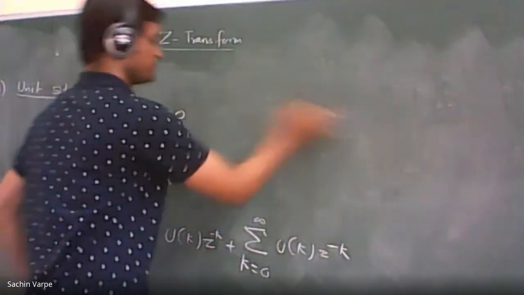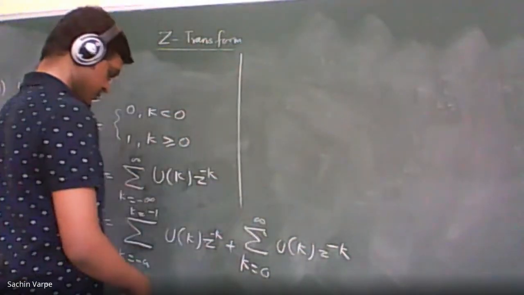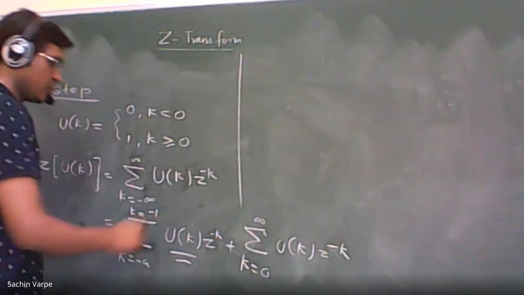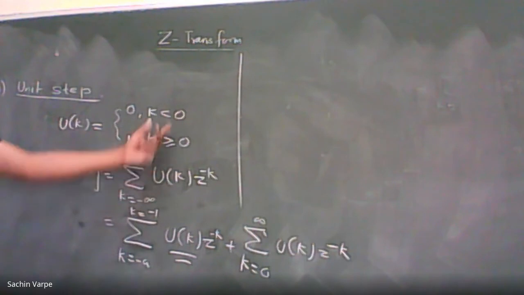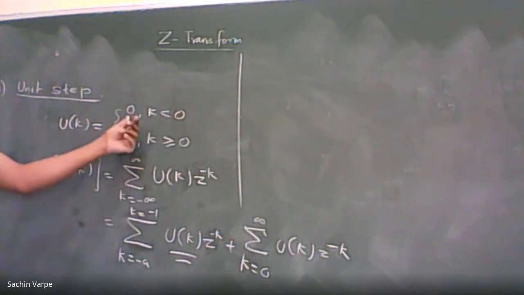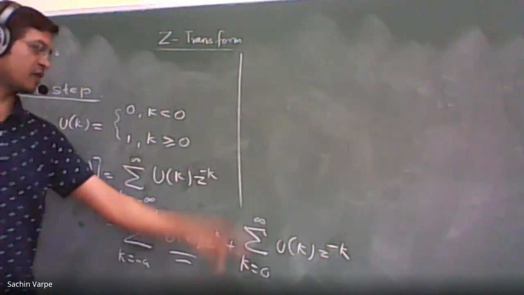Okay. What is u of k in the negative part? For the negative part, u of k is 0, and for the positive part, u of k is 1.